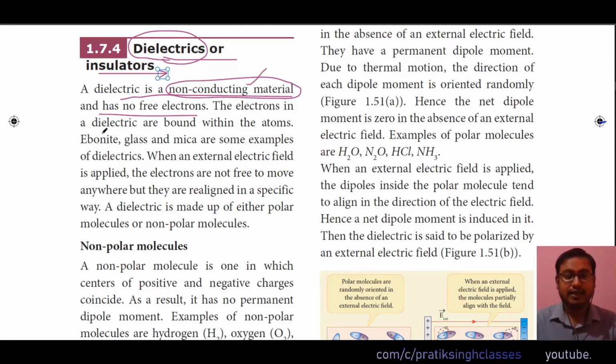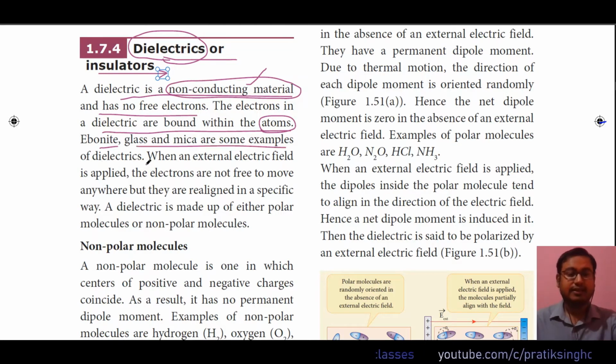The electrons in a dielectric are bound within the atoms very tightly. Even for the outermost electrons, the force of attraction between the nucleus and the electrons of the outermost orbit will be very high. That is why in dielectrics they cannot move from their respective positions, and so it is a bad conductor of electric current or electricity. For example, ebonite, glass and mica are some examples of dielectrics. These are the materials through which current cannot pass.